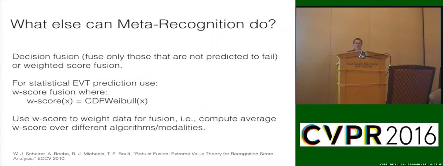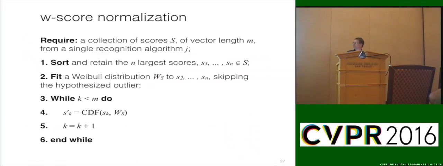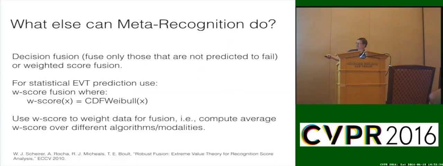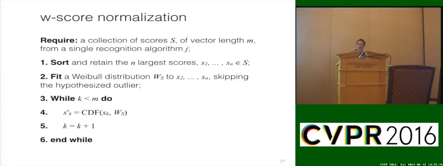As I mentioned, one of the things we looked at is if I can predict failure, I should be able to do this with fusion. We actually had a paper I did earlier with predicting fusion by simply choosing among 2 algorithms. Selection, easy. But we came up with a much better way. If the probability comes from this CDF, the CDF of the Weibull, we're going to call that our W-score, which I will use for the rest of the talk. So our W-score is the cumulative distribution function of the Weibull from the EVT fitting, and we're going to now use that as a score normalization technique. And there's our paper, the 2010 ECCV paper.